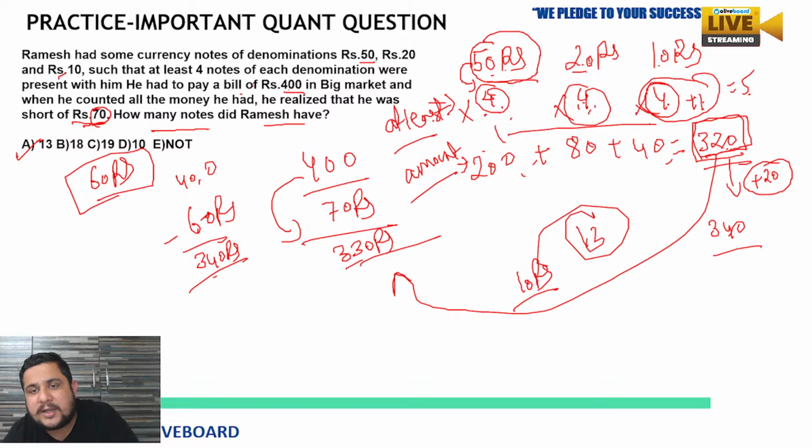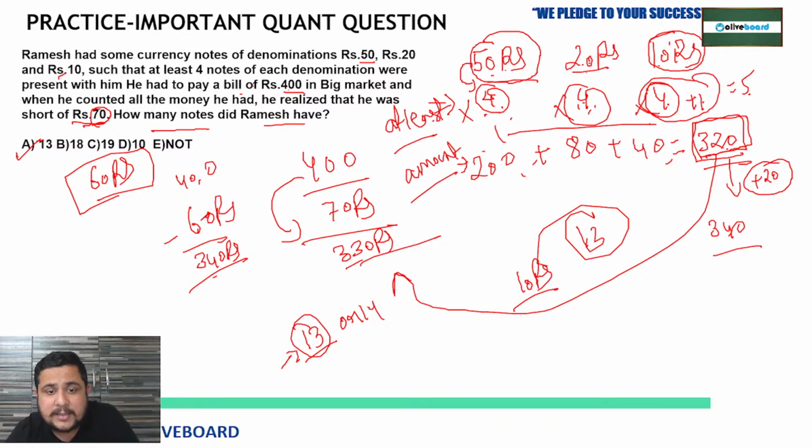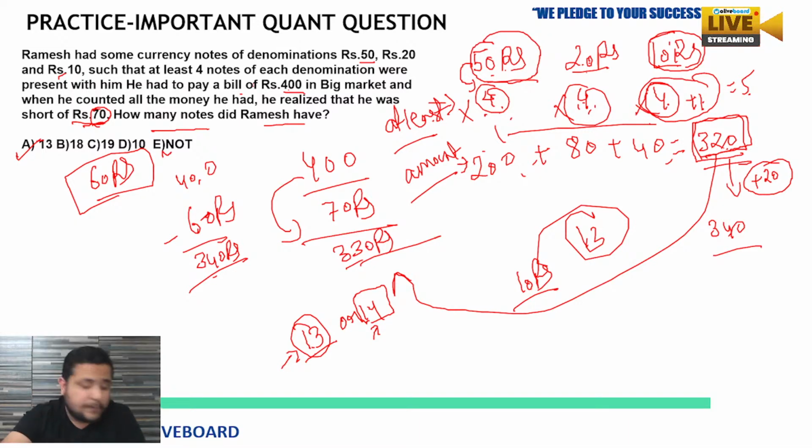So for 20 rupees we will have two options. Either we can keep one note of 20 rupees, or two notes of 10 rupees. So there will be two cases, 13 or 14. When we keep one note of 20 rupees, we will have 13 notes. But when we keep two extra notes of 10 rupees, we will have 14 as the answer. So 13 or 14, or if not available in the options, then we will go with none of these. So I hope you understood the concept.